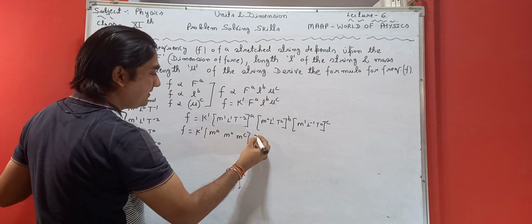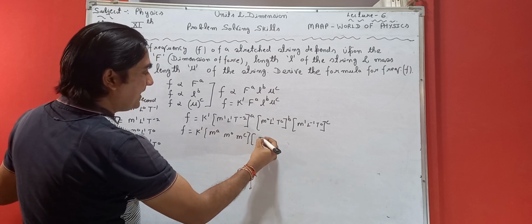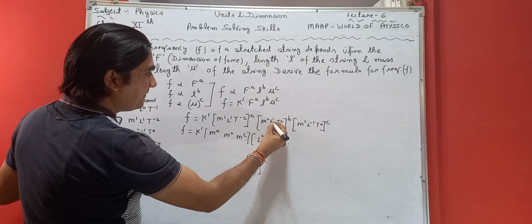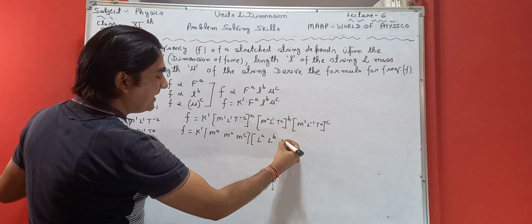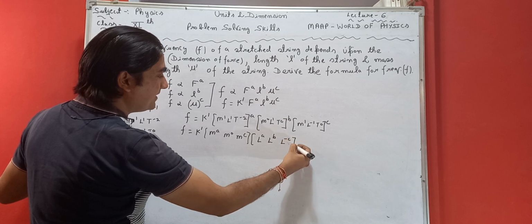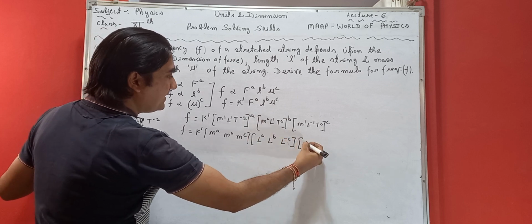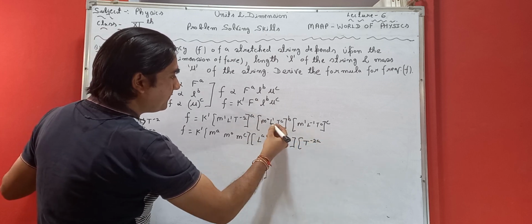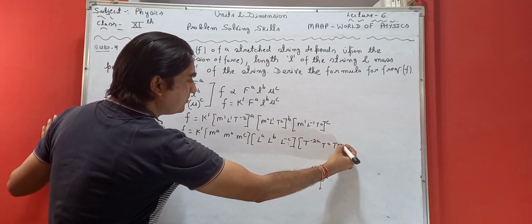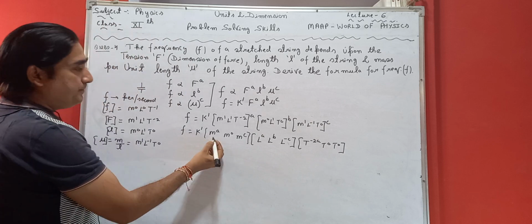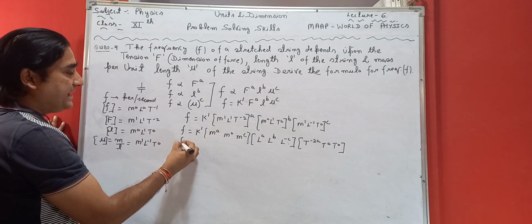Okay, and here L raised to power a, from here L raised to power b, from here L raised to power minus c, and from here t raised to power minus 2a, from here t raised to power 0, and from here also t raised to power 0. If the bases are same, then the powers will get added.